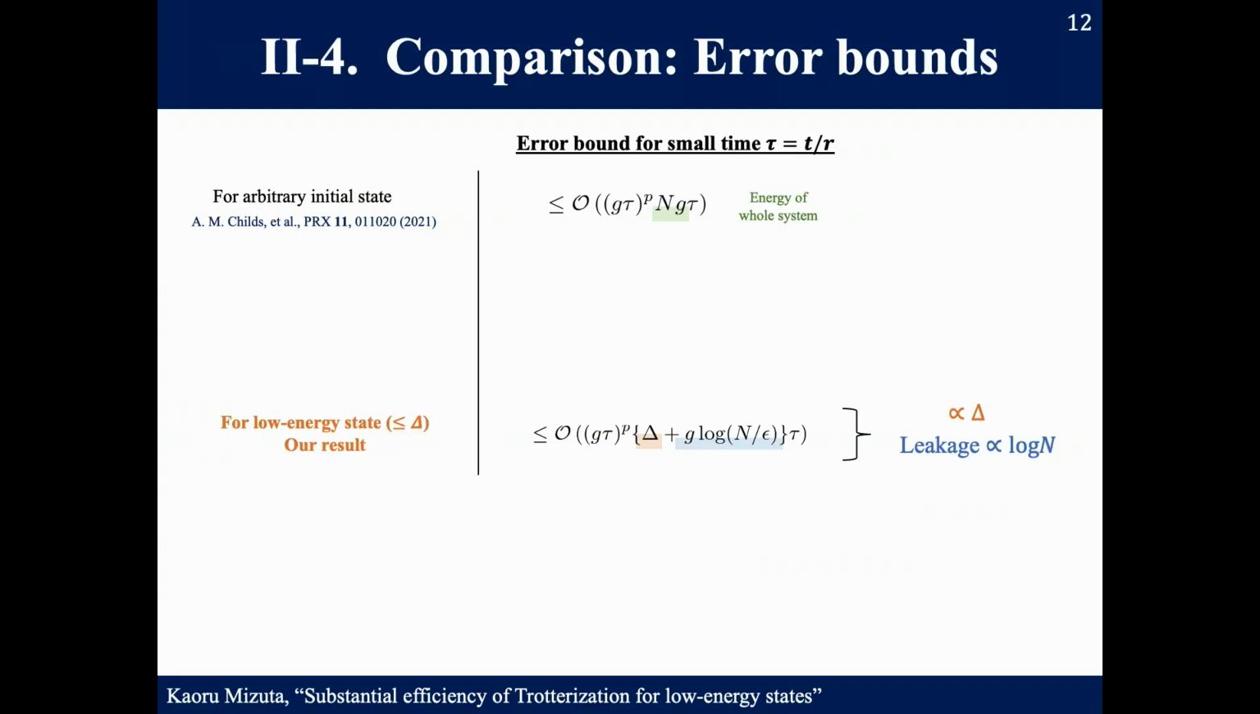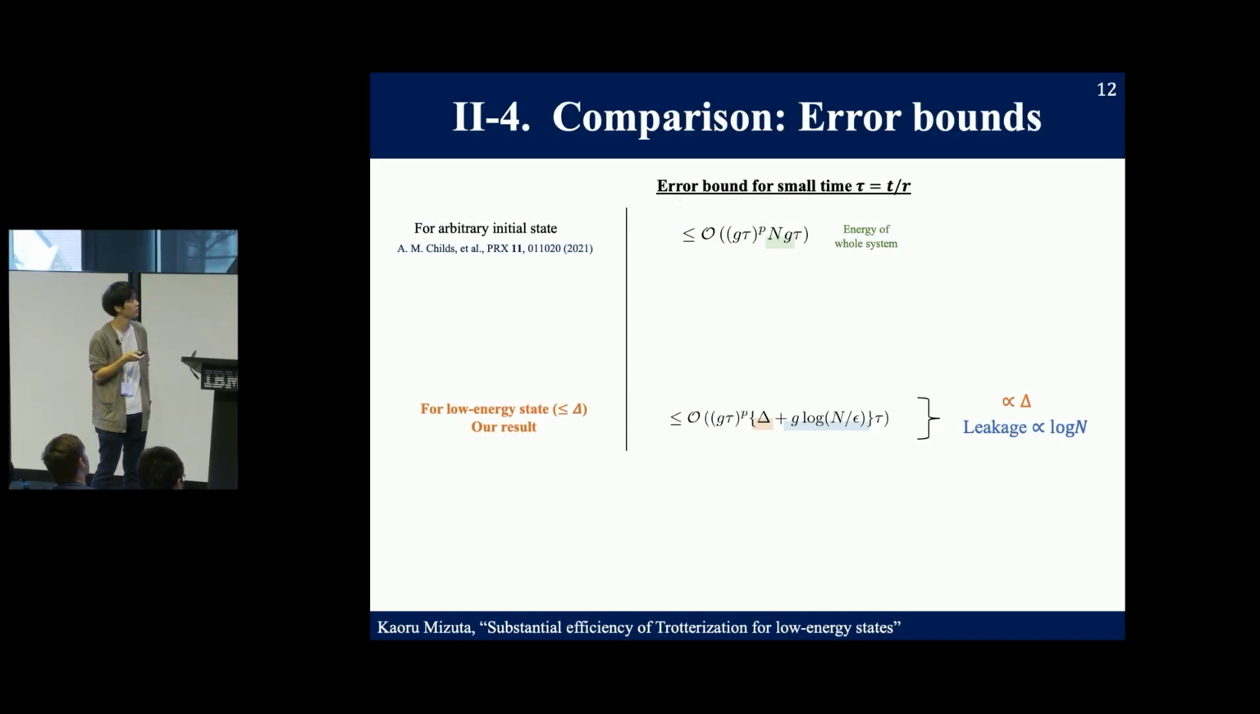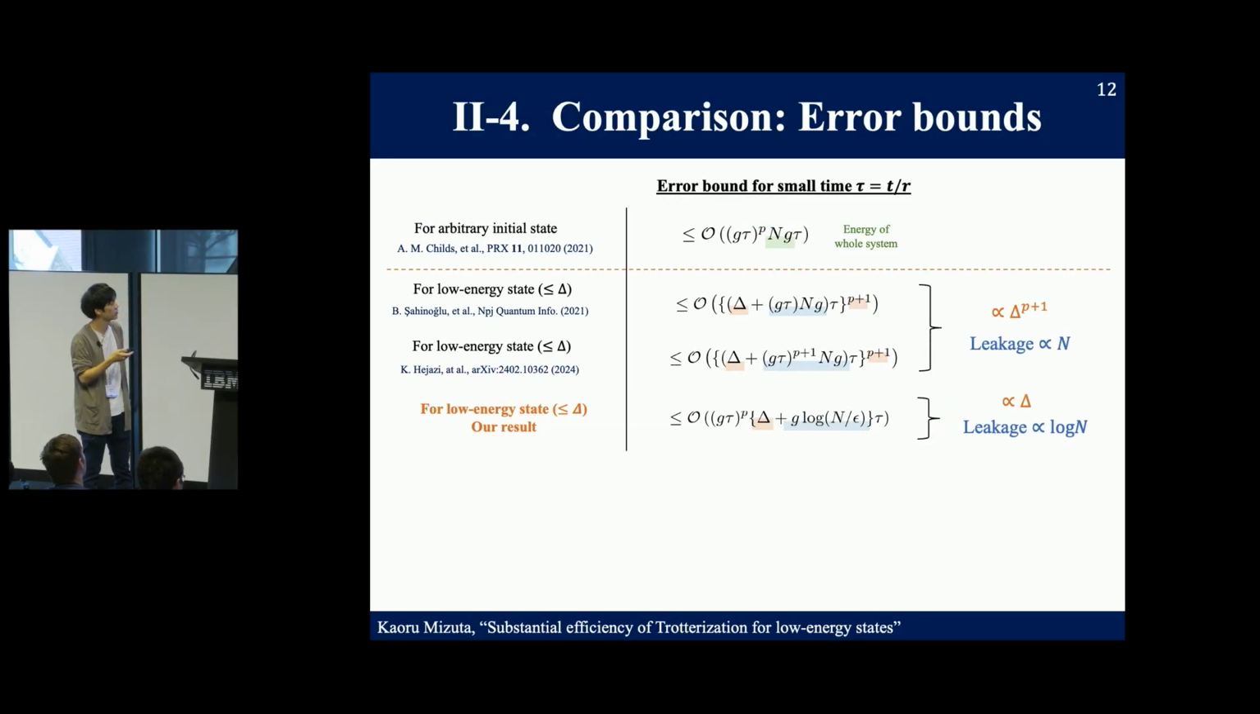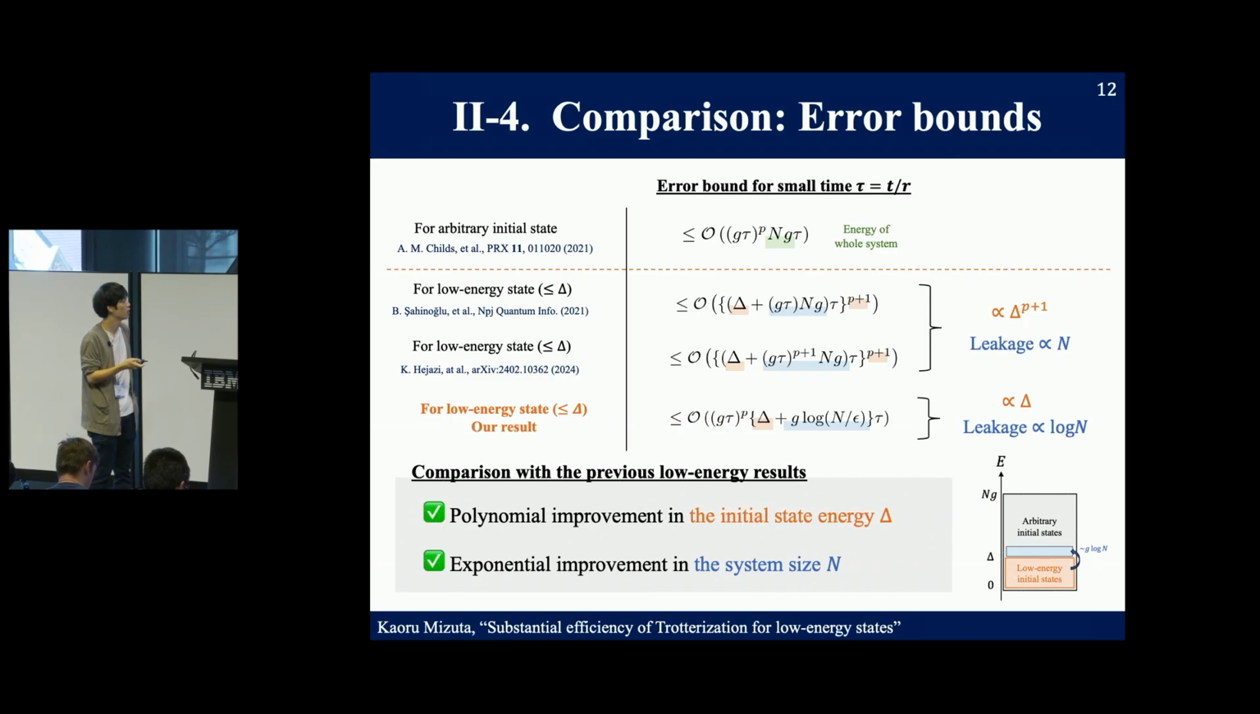So let us compare our results with the previous low energy results. In our results, the bound is proportional to the initial state energy and logarithmic in the system size n. And these are the previous low energy results. In their bounds, they obtain scaling polynomially large in the initial state energy and also polynomially large in the system size n. So we have achieved a polynomial improvement in the initial state energy and an exponential improvement in the system size n.